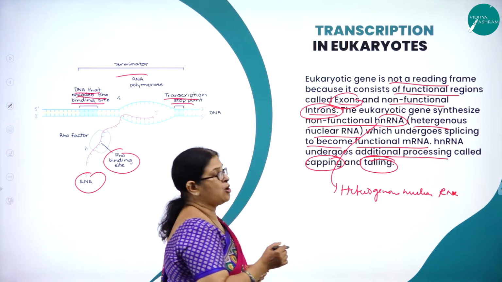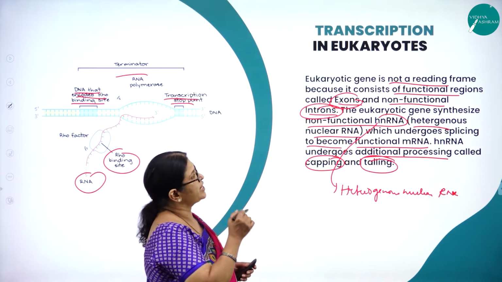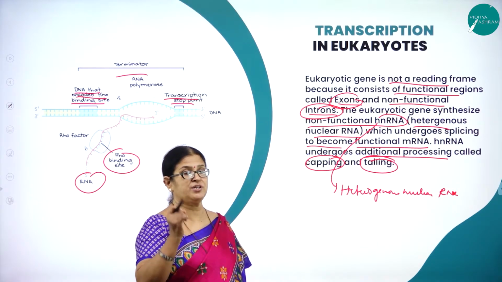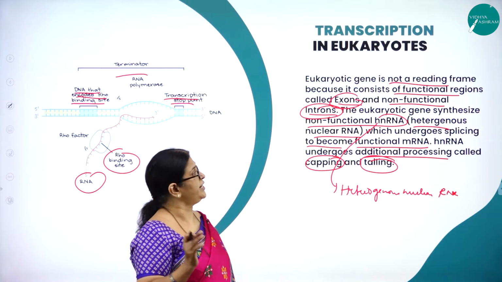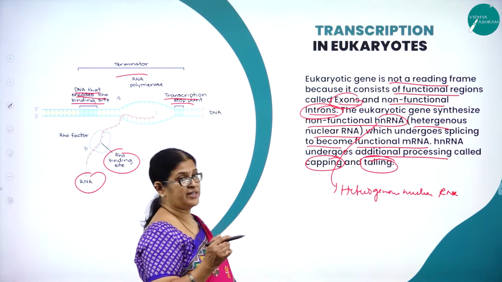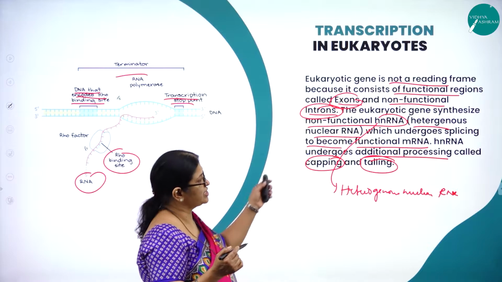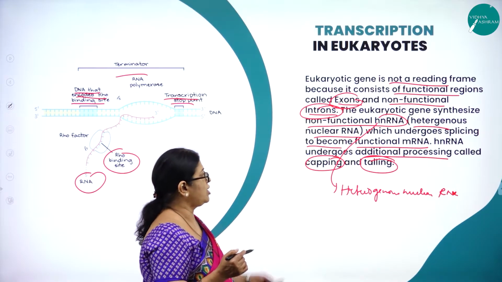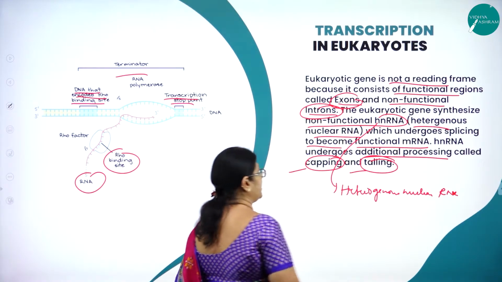So I repeat, how is the process of transcription taking place in eukaryotes? As we know, a eukaryotic gene is not a reading frame because it consists of two very important units. One is the functional region called exons and the non-functional region called introns. So the eukaryotic gene synthesizes non-functional hnRNA, that is heterogeneous nuclear RNA, which will undergo splicing to become functional mRNA, and hnRNA undergoes additional processing called capping and tailing. Now let us understand what is the difference between capping and tailing.